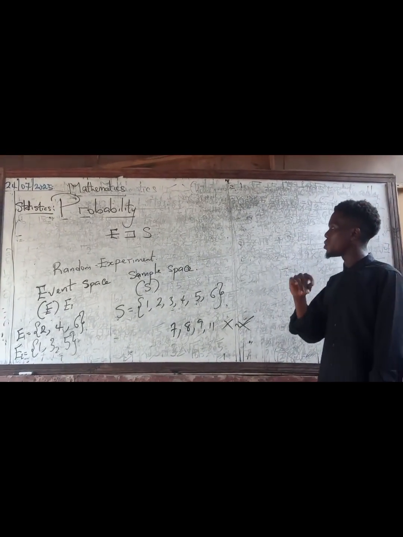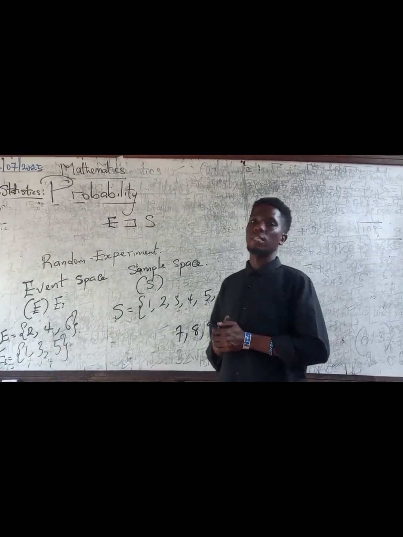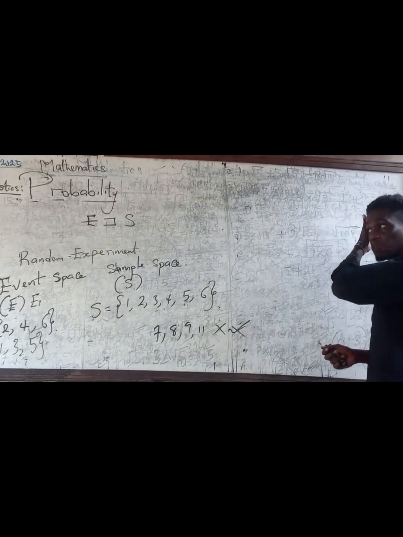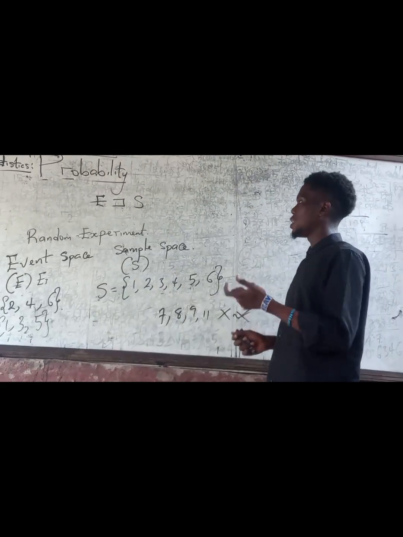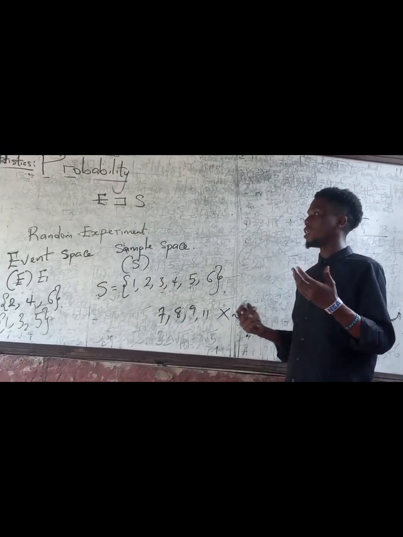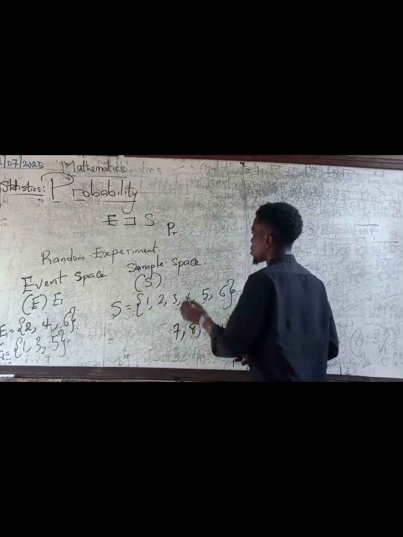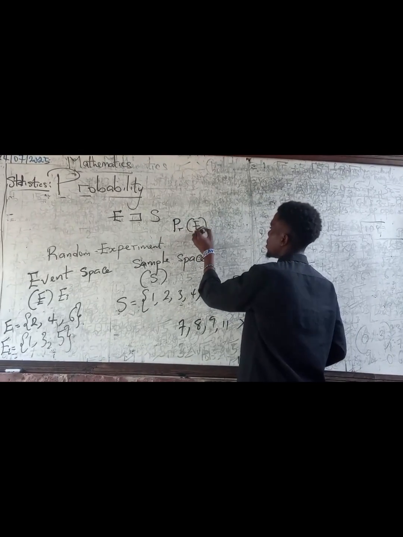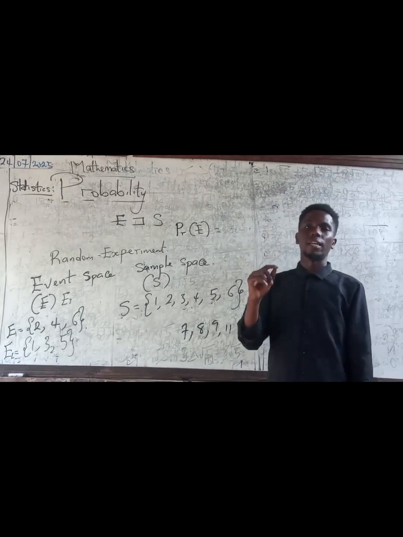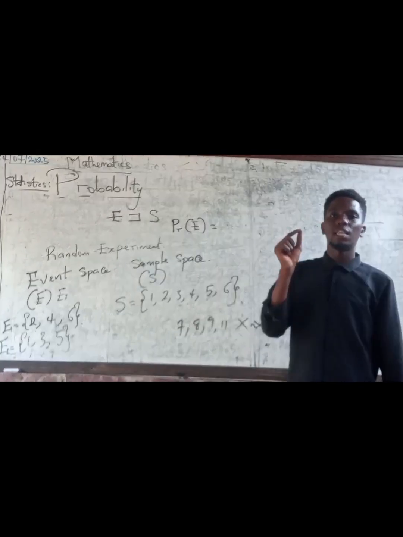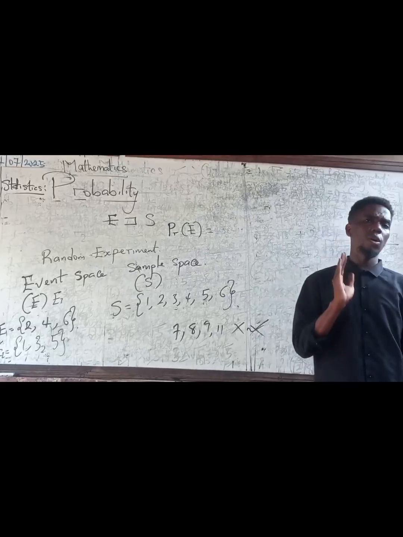But before we go into that, let me just show us something. When dealing with probability, now that I've established event space and sample space, how do we calculate the probability of an event happening, or relative frequency? This is what we do. The probability that an event is going to happen, we call it probability of E. Probability of E simply means this event is going to happen. Let's say, for instance, I toss a die and I ask you what is the probability that an even number is going to show up. If that was a question from me to you, this is how you are going to answer the question.